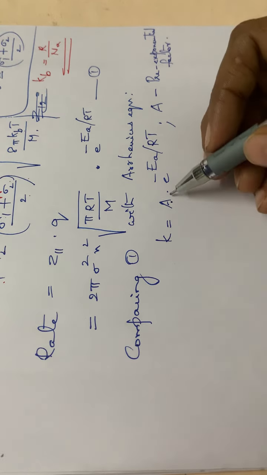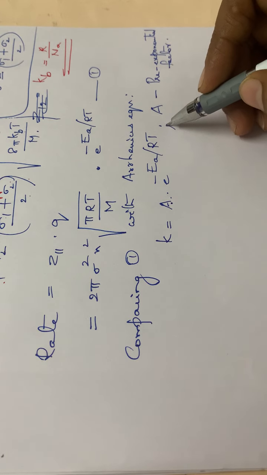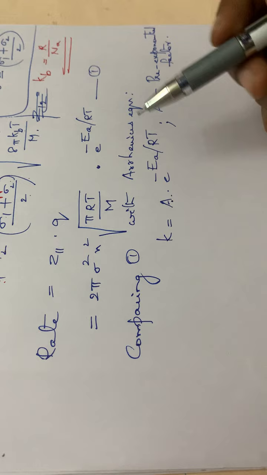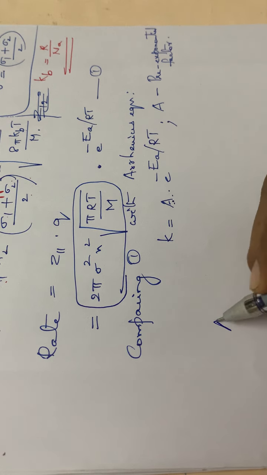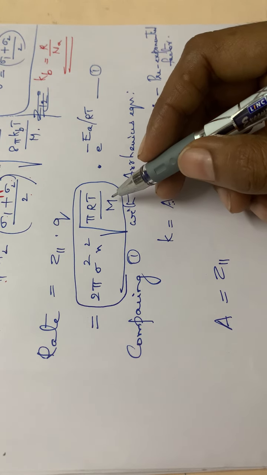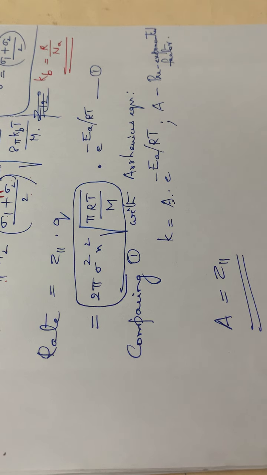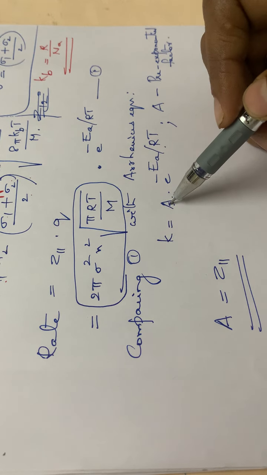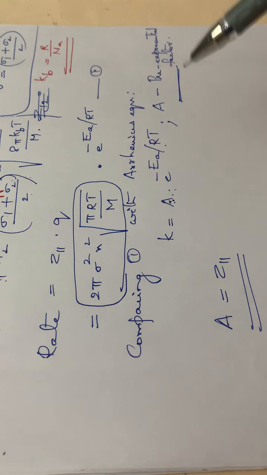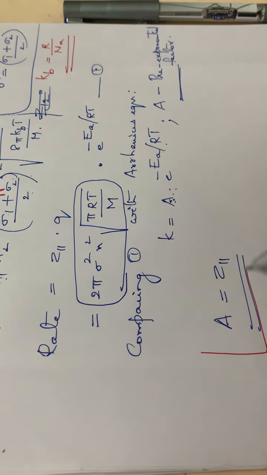So here you have to compare equation 1 with the Arrhenius equation. What about this A? We can equate it with this particular term, that is A is equal to Z11. This term is Z11, isn't it? So A is equal to Z11. Thus from this equation we can calculate the value of A. A is the number of collisions per second. So while comparing equation number 1 with the Arrhenius equation, we get the value of A. A is called the pre-exponential factor and is equal to Z11. So you have to study this also.